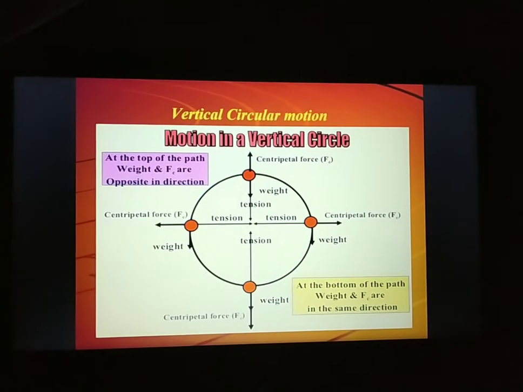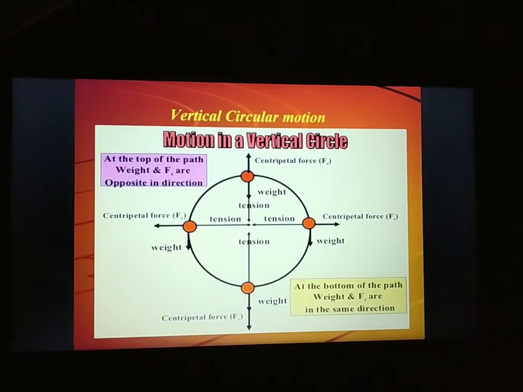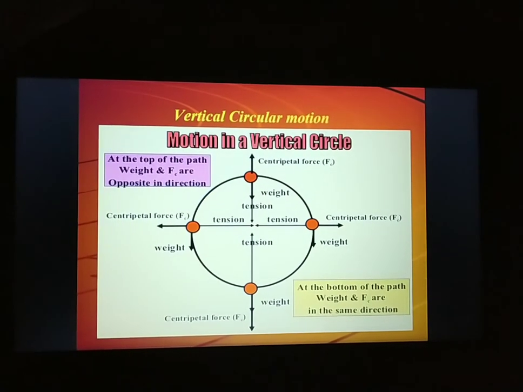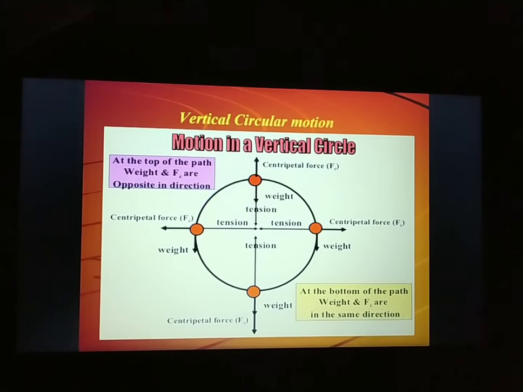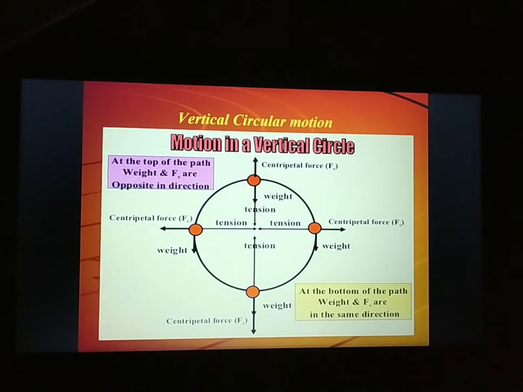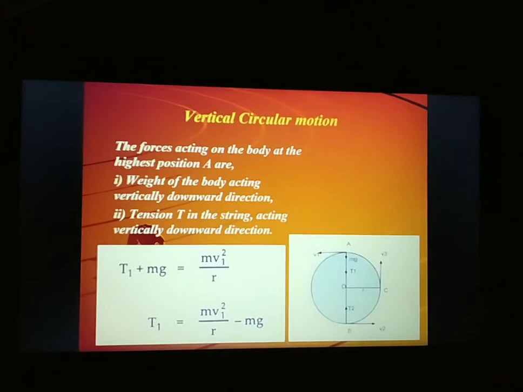For example, if the bob is at the top of the vertical circle, weight will be acting vertically downward, and tension in the string will be towards the center. Similarly, we will consider different positions here. So in the next slide we'll see this.